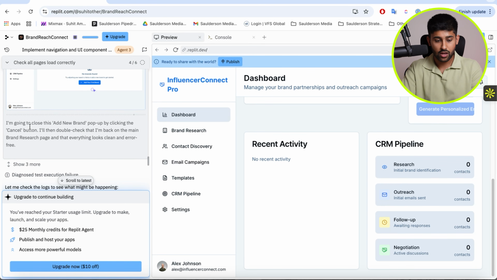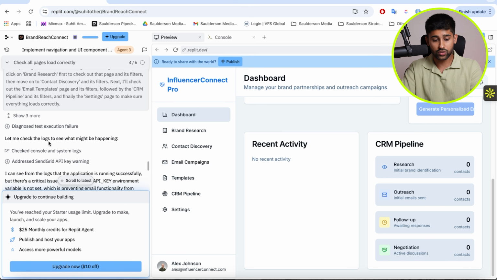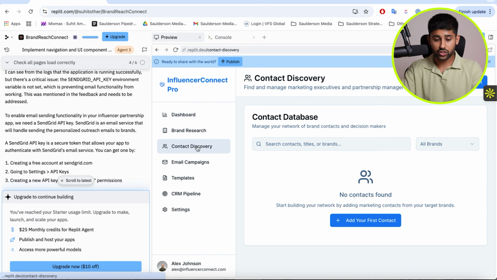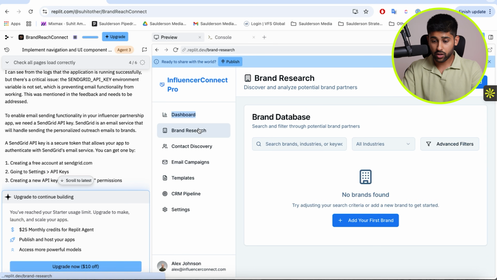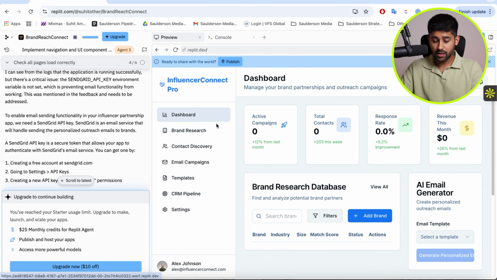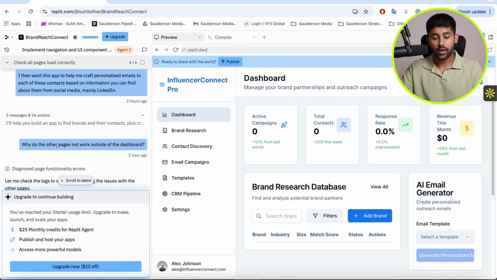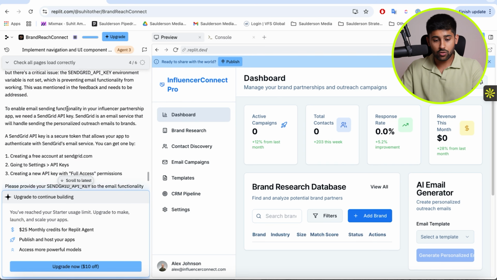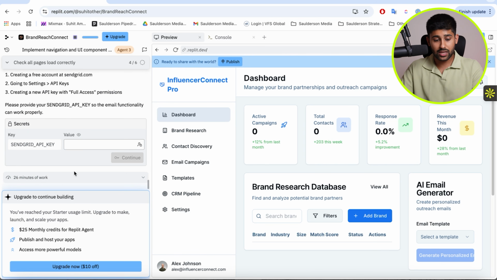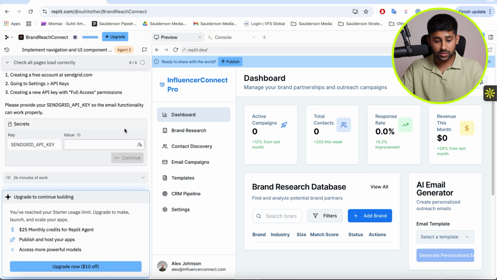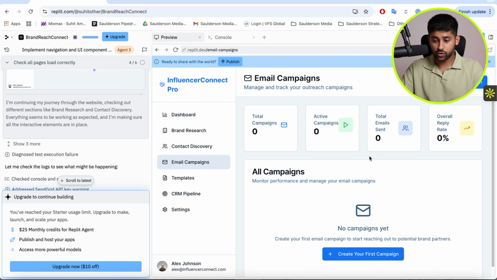The agent has done this for me, and it then tells me it's going to close this, diagnose its own execution failures, and it's gone ahead and created things so that the extra pages work that weren't working before. It will allow me now to go ahead and actually add a brand in. So it's fixed a bunch of stuff that wasn't working when it initially got created, all by itself, completely autonomously. And now all I would need to do here is just add in my OpenAI API key, my SendGrid API key, and all that's done is it's spent 26 minutes of work and done 60 lines of items and 21 actions, and it's created me a fully functioning app.